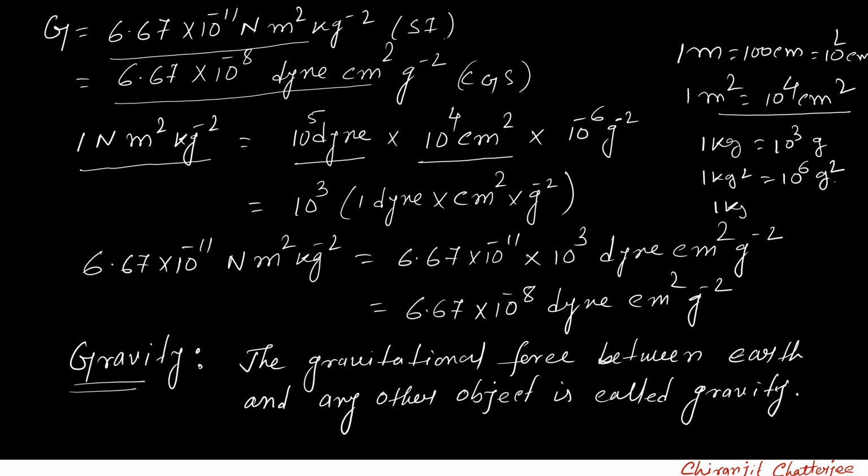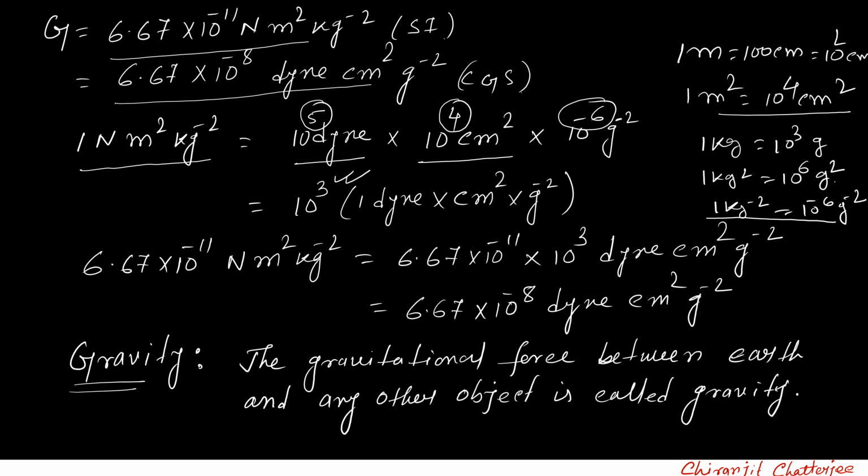So 1 kg^-2 equals 10^-6 gram^-2. So here you can convert kg^-2 as 10^-6 gram^-2. So if you simplify 10^5 here, 10^4 here, 10^-6 here, so 5, 4 and minus 6, 9 and minus 6, if you combine, you will get 10^3 into 1 dyne centimeter square gram^-2.